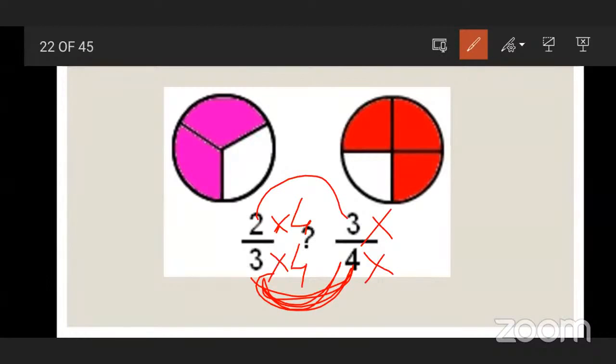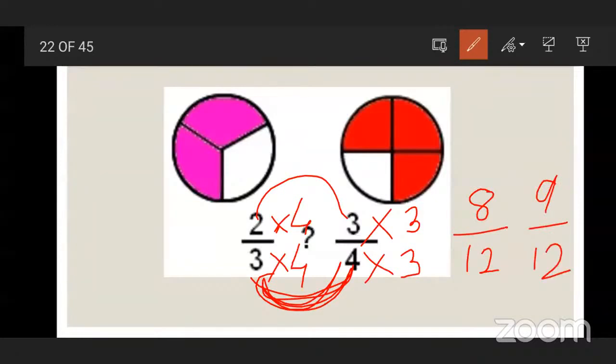And in the table of 4, when does 12 come? 3. So 2 fours are 8, and 3 fours are 12. 3 threes are 9, and 4 threes are 12. Now both the denominators are same.